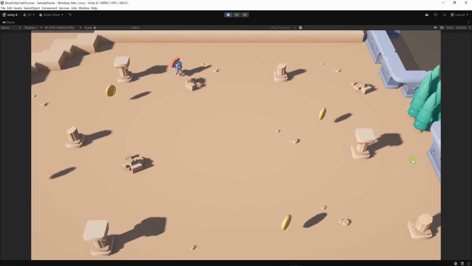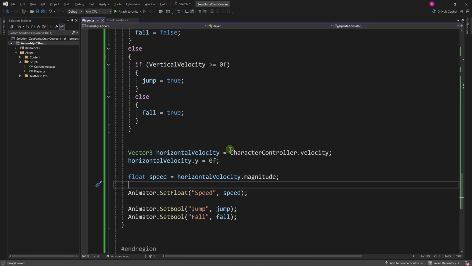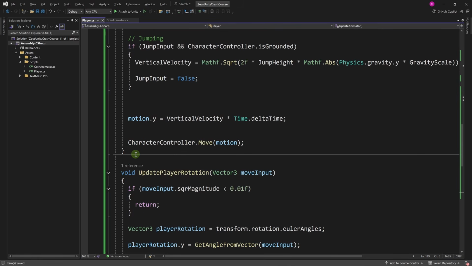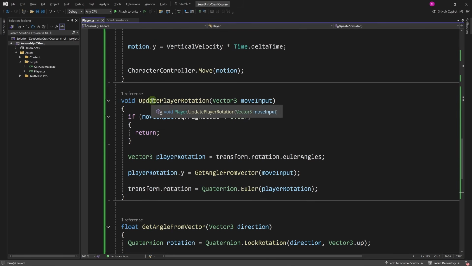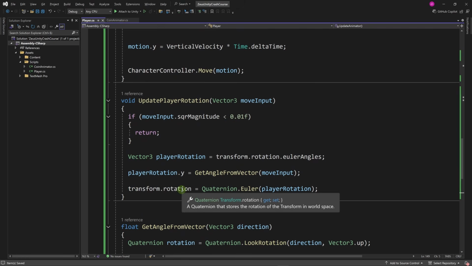Our script is properly getting the speed and setting it on our animator, and this is enough to make this work. However, I don't like that the character turns instantaneously. Let's fix that. Let's go back to our player script. We are changing the rotation of the character in this method, update player rotation, and we're setting the angle on transform instantaneously. We want to set this rotation to this value, but slowly over time.